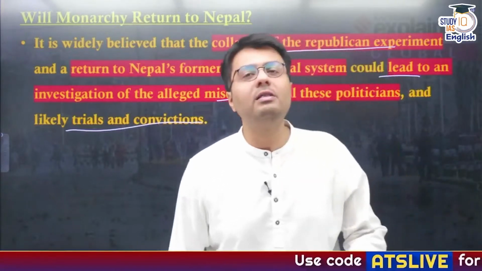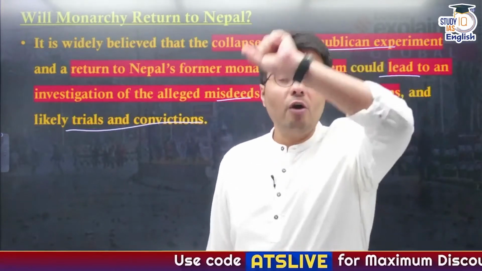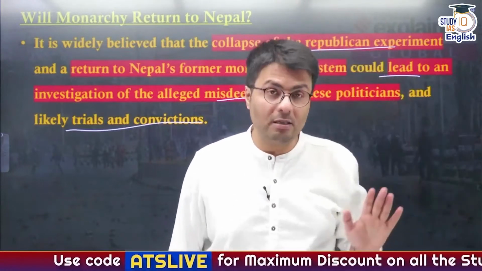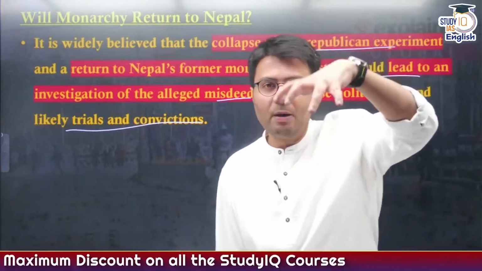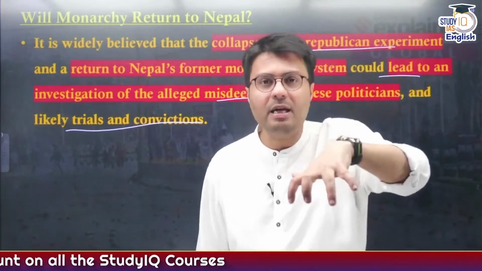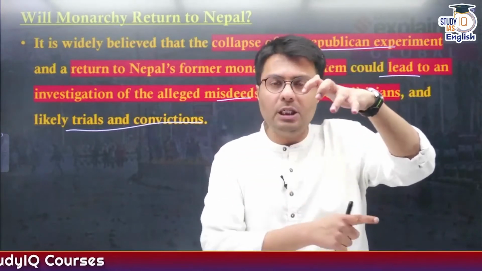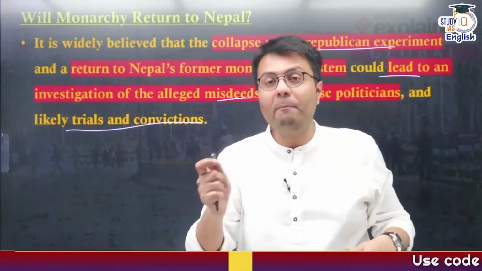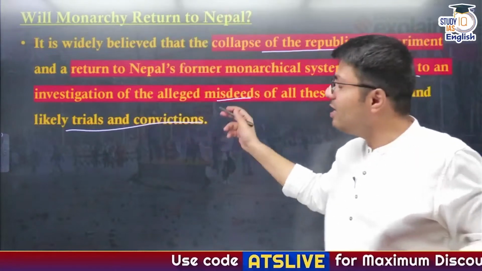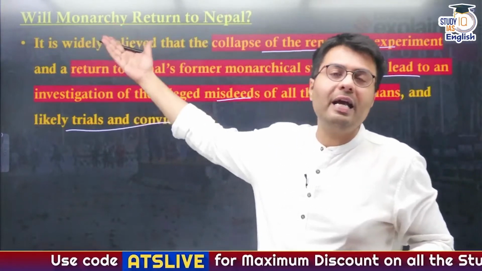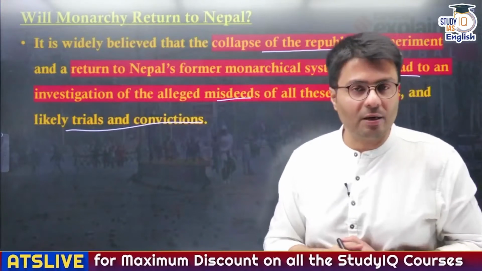And this is the sole reason why people demand that Nepal return to the monarchical system of government, because first of all, the monarchical system will provide Nepal with much needed political stability, which will help reduce corruption and bring higher economic development, and it will also lead to trials, investigations and convictions of the politicians who were involved in corrupt and illegal activities.